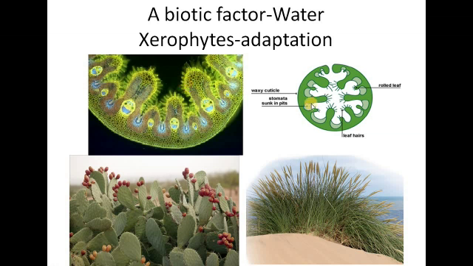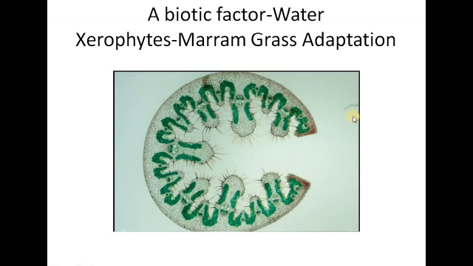You also see that the stomata are located in the sunken area so that they are not quite exposed to the external environment of the dry weather. Leaf hairs are there. In this diagram too, I have shown you that they are clustered together so that they can trap water and make the area humid, reducing the rate of transpiration.